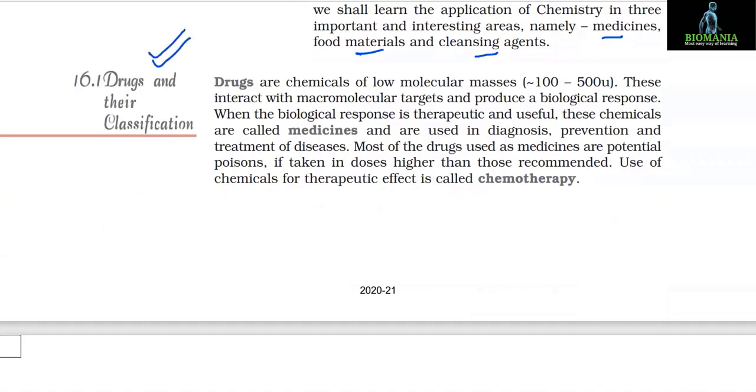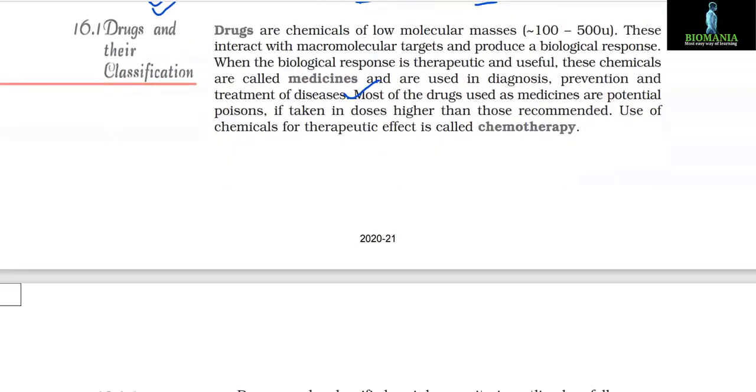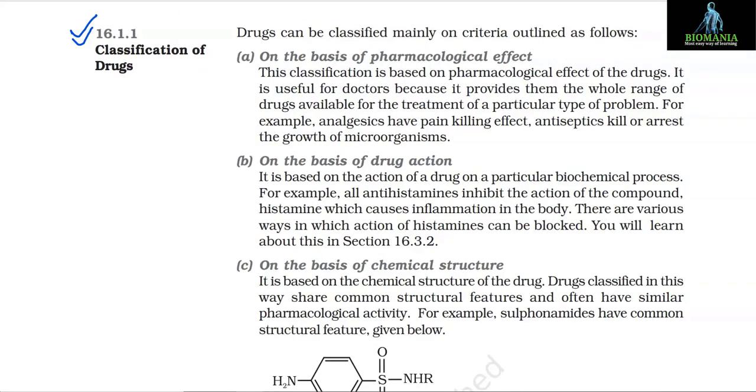16.1 Drugs and their classification. Drugs are chemicals of low molecular masses. These interact with macromolecular targets and produce a biological response. When the biological response is therapeutic and useful, these chemicals are called medicines and are used in diagnosis, prevention, and treatment of diseases. Most of the drugs used as medicines are potential poisons if taken in doses higher than those recommended. Use of chemicals for therapeutic effect is called chemotherapy.